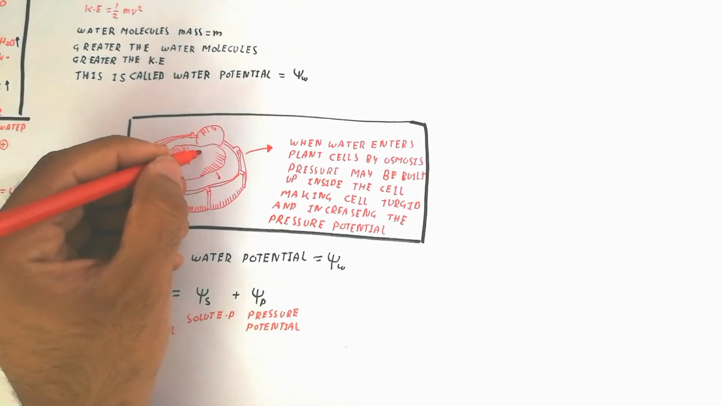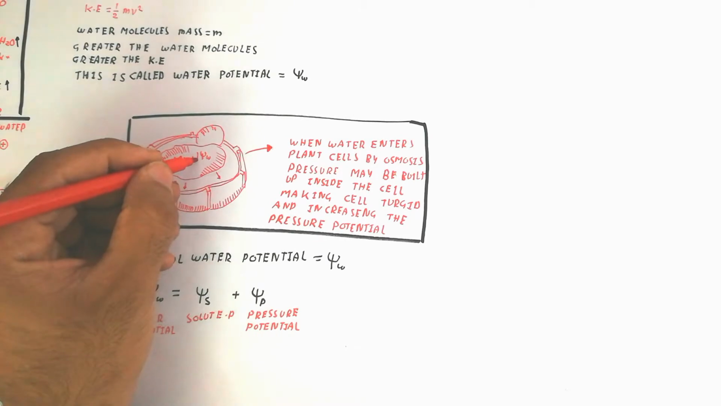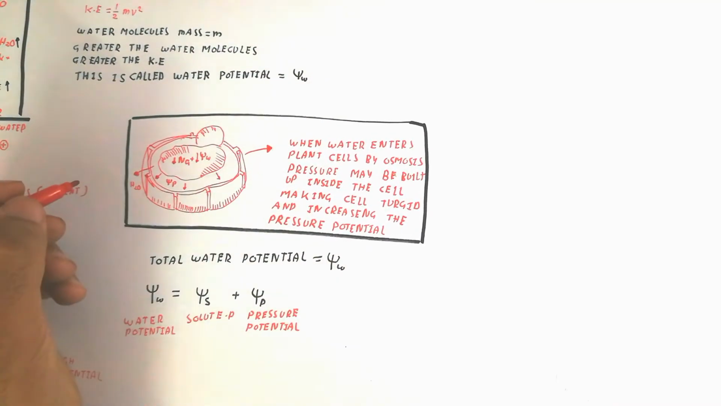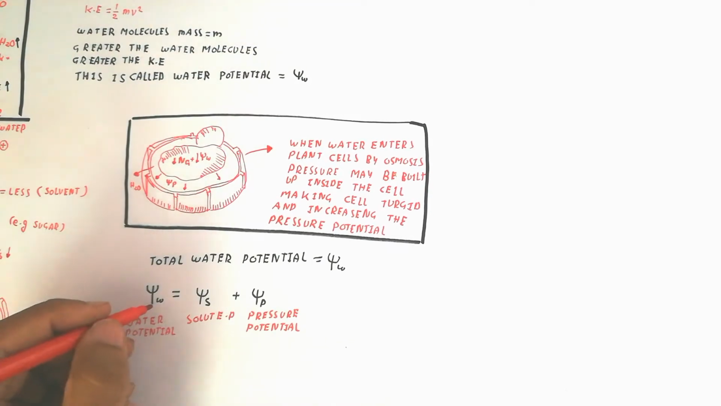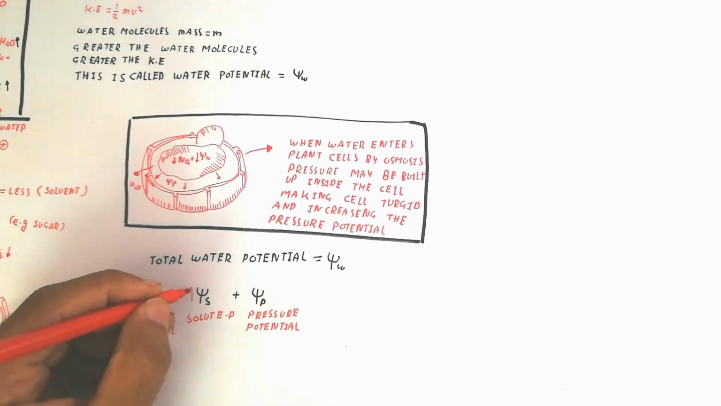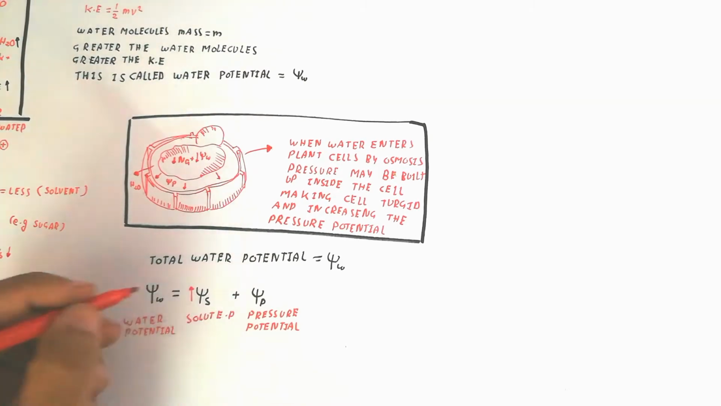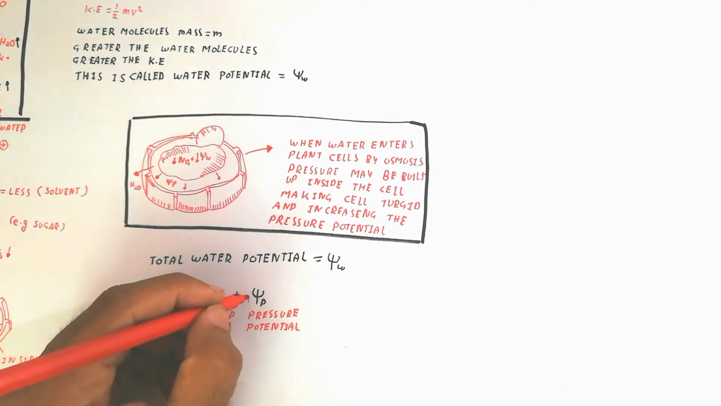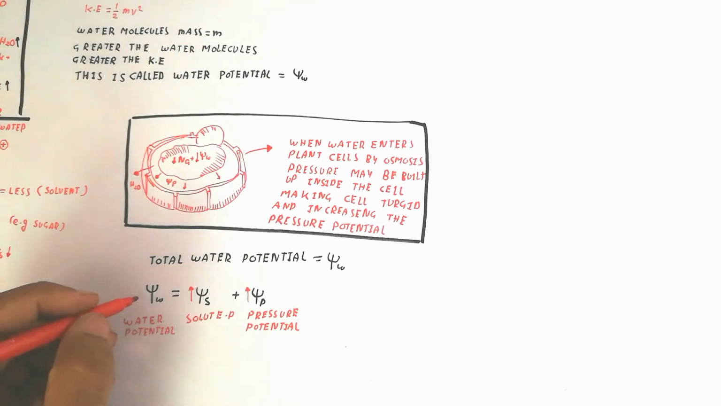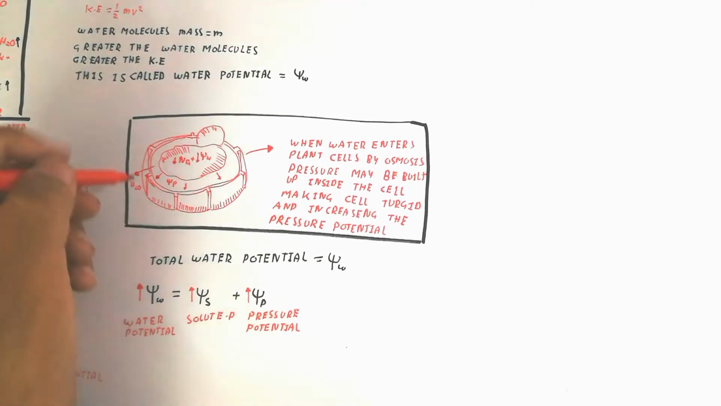So here the water will move outside by increasing the pressure potential and solute potential. That means if there is more solute outside, then water will go outside, because too much water has moved inside. So that is why. The equation is simple and you can remember it, and that's easy.